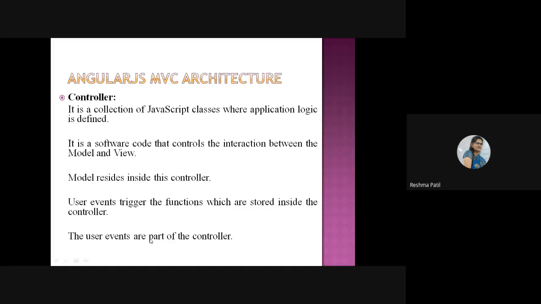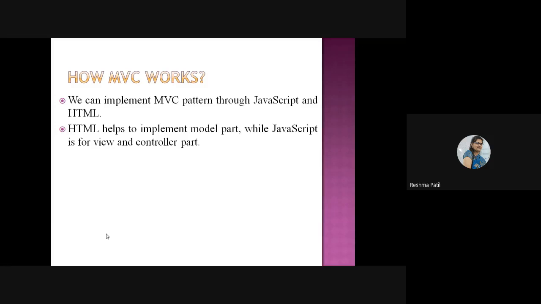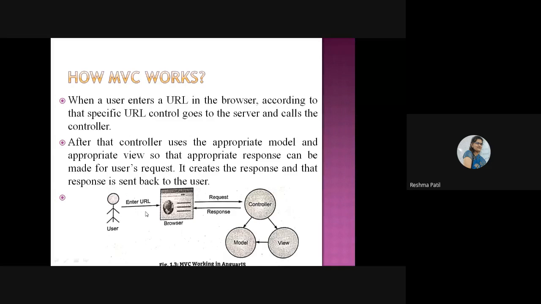The user events are part of the controller because the controller contains classes, and a class is the combination of data members and member functions. So the model and user events are part of this controller. So this is the MVC architecture. How does MVC work? Here we will see in a diagram how MVC works. This is the diagram. You can take a screenshot of this. Here is the user.